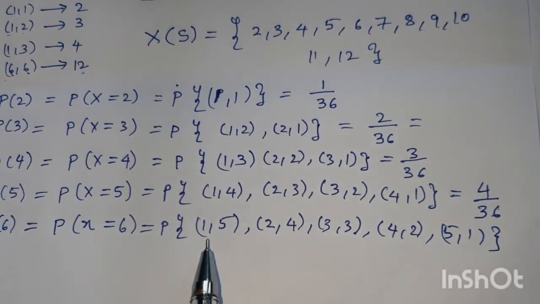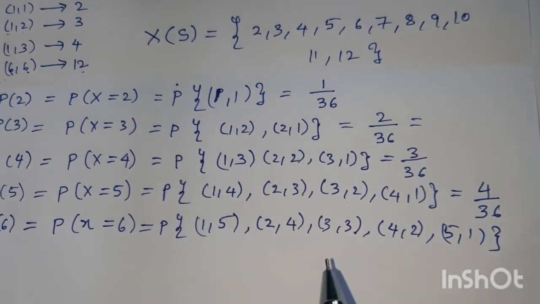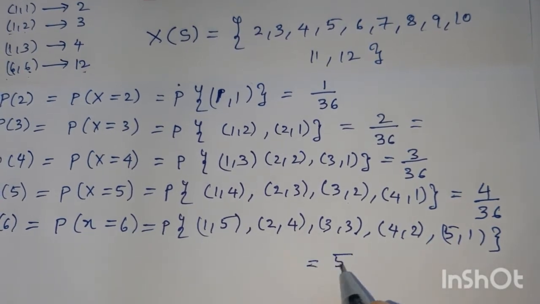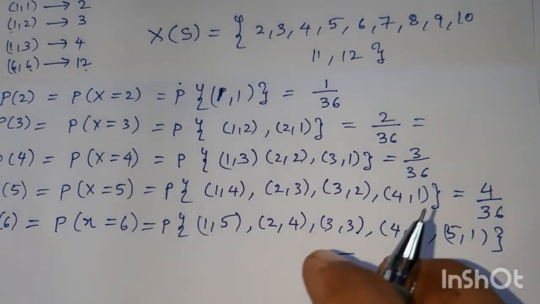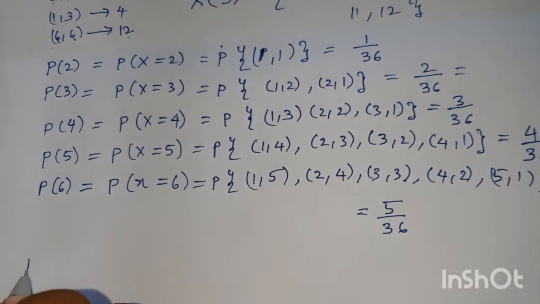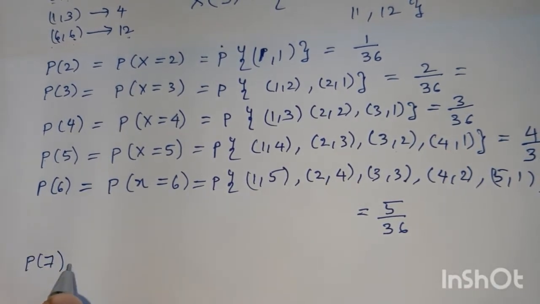Total number of favorable cases is 1, 2, 3, 4, 5, so 5 by 36. Similarly, we can observe that P of 7 is 6 by 36.